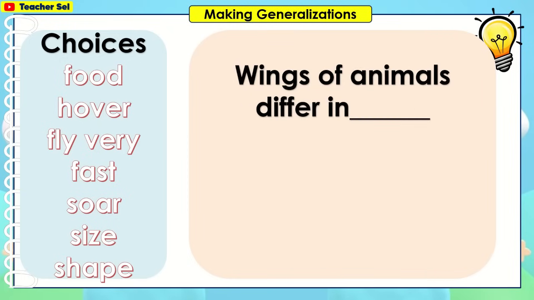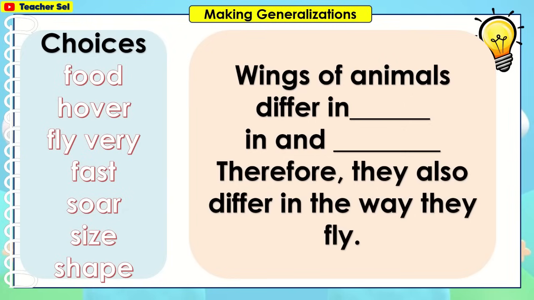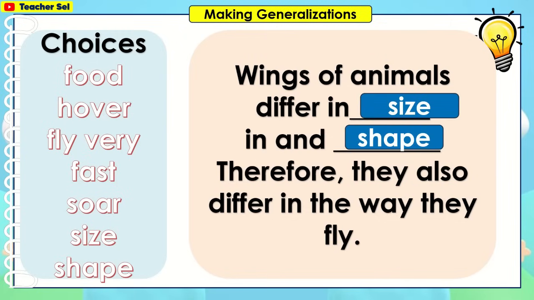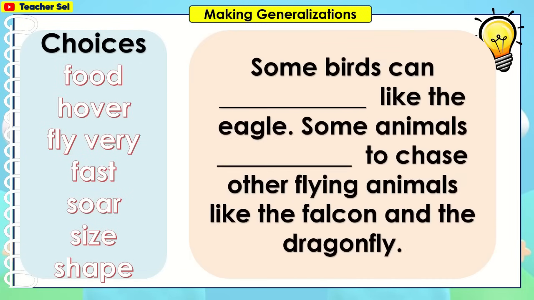Wings of animals differ in blank, in and blank, therefore they also differ in the way they fly. Size, shape. Some birds can blank, like the eagle.